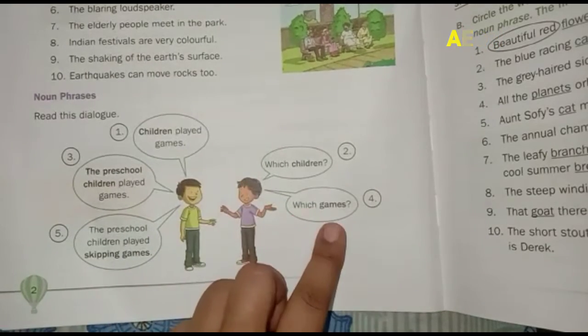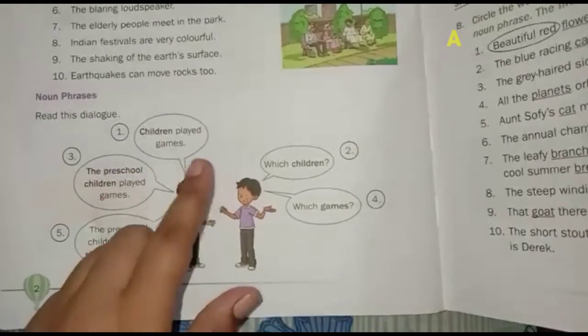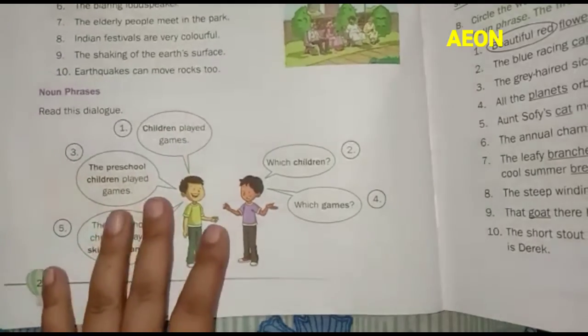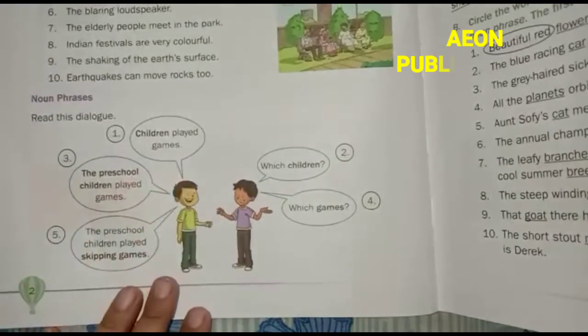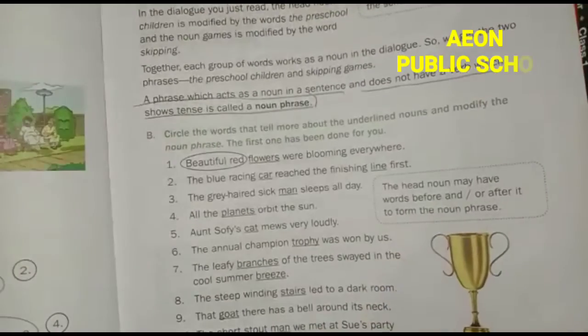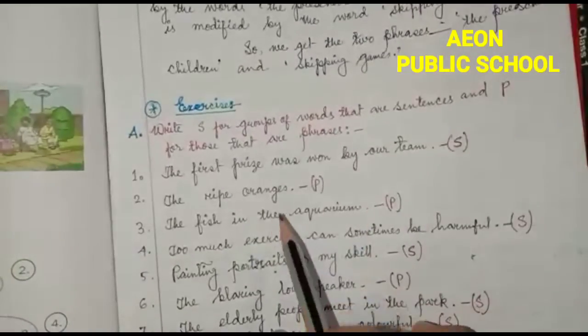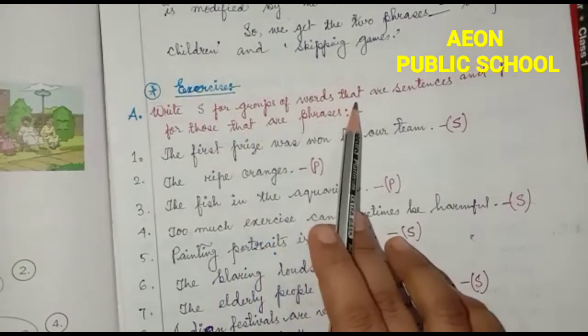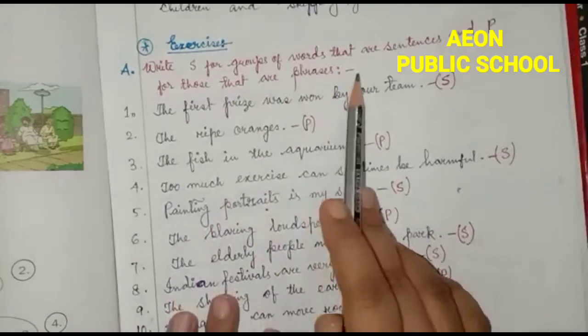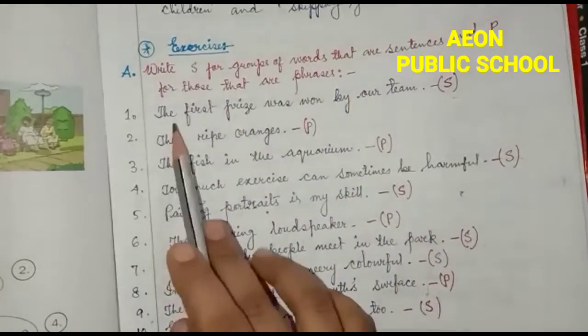All the bold words are considered nouns, and we call them noun phrases. They do not make complete sense, but on their own they make some sense without any verb. In the next exercise, write S for groups of words that are sentences and P for those that are phrases. I just put a short form here.